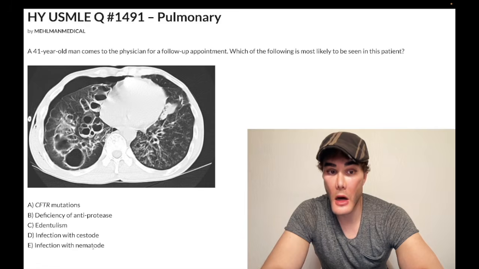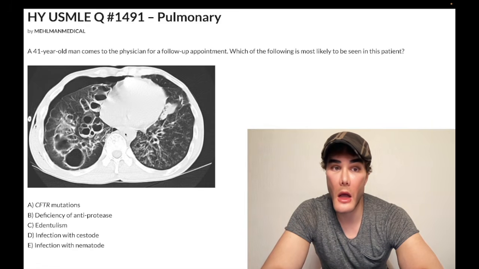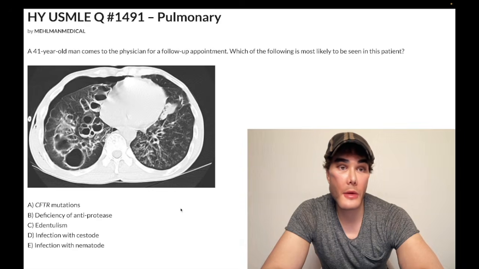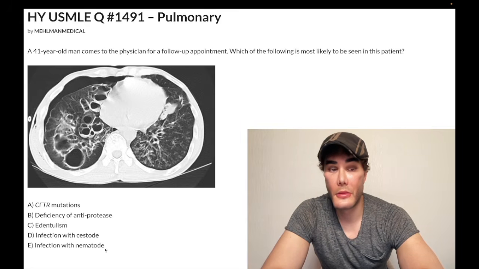Nematode. So nematodes are your roundworms, and we talk about lung pathology. It could be something like the hookworms, Ancylostoma duodenale, Necator americanus, as well as Strongyloides, not a hookworm, but those three enter through the feet, and they make their way through the blood to the lungs, and then the larvae hatch, and they ascend the trachea, and then are swallowed into the GI tract. Very obscure mechanism, but that could in theory relate to the nematodes and the CT scan of the lung here, in theory. Wrong answer.